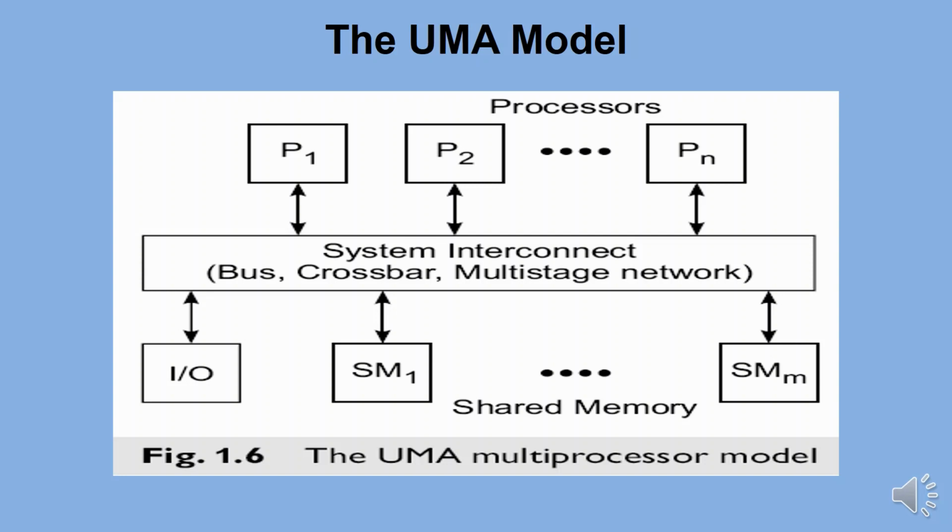Now, when I want to access any of the memory, an equal amount of time is used. So if I want to connect SM1 to processor P1, the time taken to access the data will be the same as accessing a memory location in SM2 by the processor P1. So the name is given as uniform memory access.